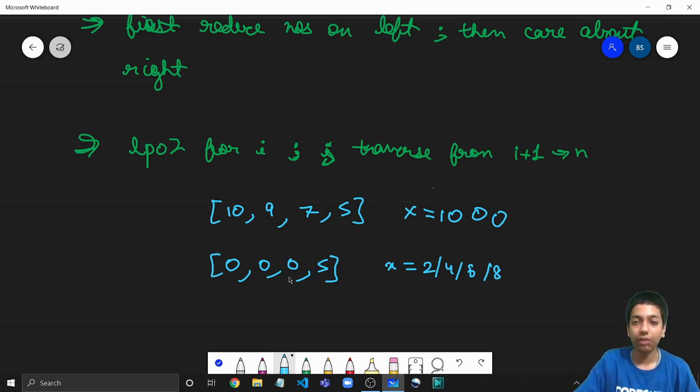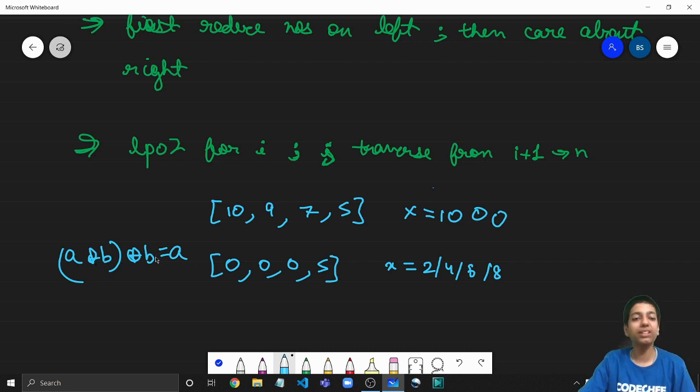Now how? This is another interesting property of XOR: if I take A and I XOR it with B, and I again XOR the resultant with B, this is nothing but A again. This is a very interesting property of XOR, that XORing any number with a number two times or four times brings it back to what it originally was. So we can again apply this here as well.